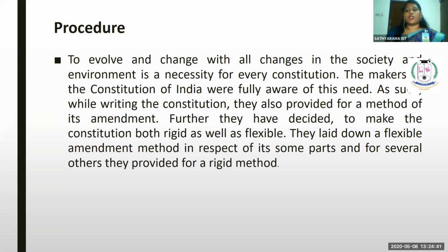Flexible, like if it is not violating the fundamental rights, it can be amended by getting a 2/3 majority from the parliament. But when you take the fundamental rights, it can be amended, but without violating the basic structure. So it is a rigid method. It cannot be amended just like that.